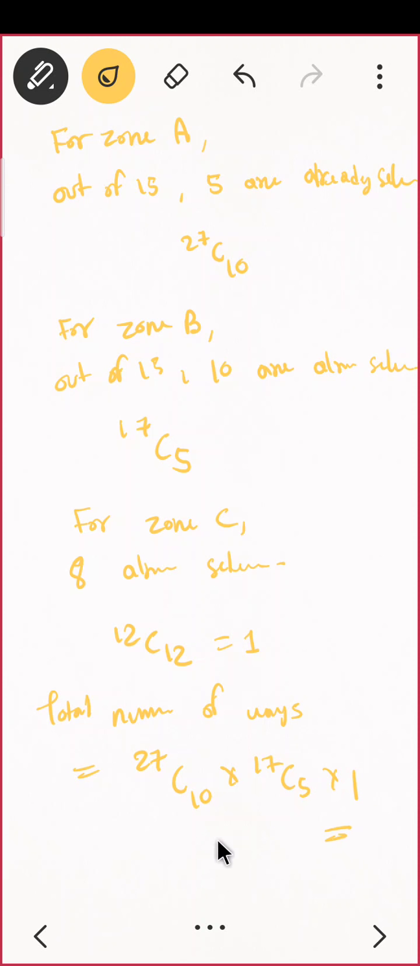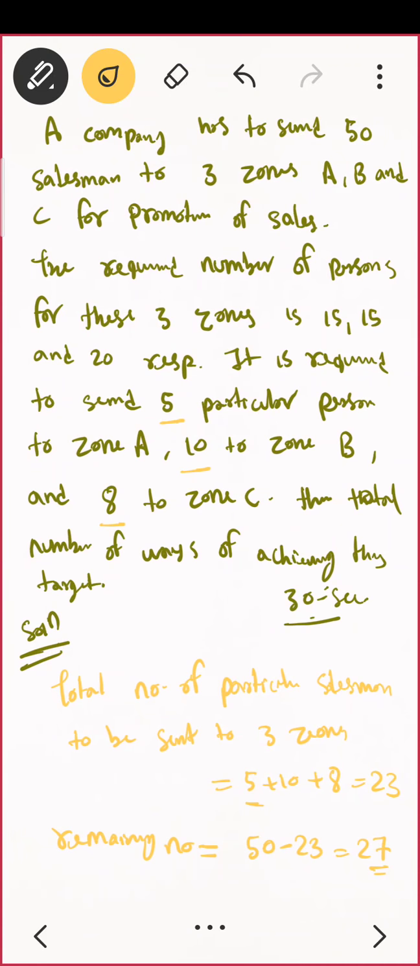You can just complete it by solving. Okay? Let us quickly see once again. Read the question properly. So we started with how many people are there, total number of people which you want to select. So total number of 50 people are there, and total number of particular salesman, that is 23. So remaining there are 27 only. Correct? So for zone A you are having 15.